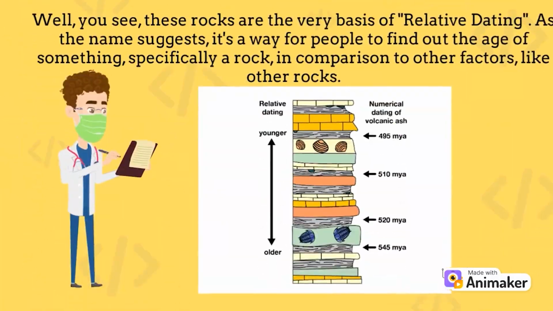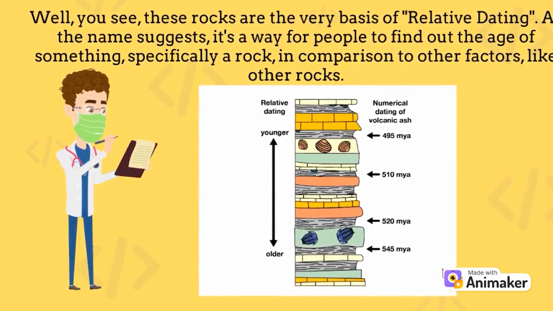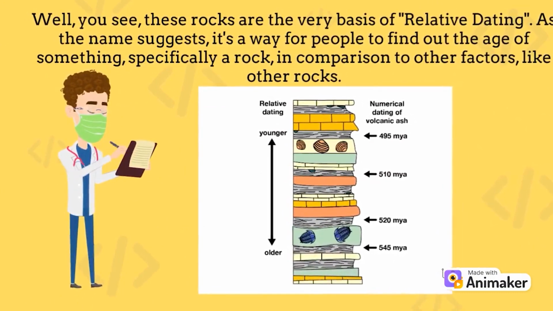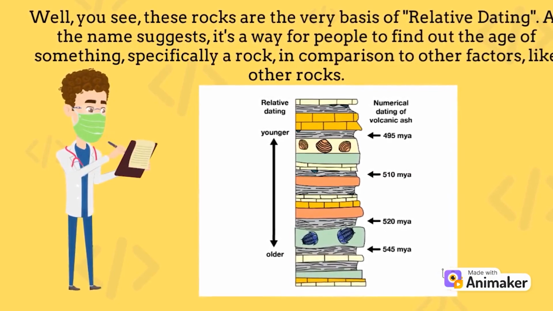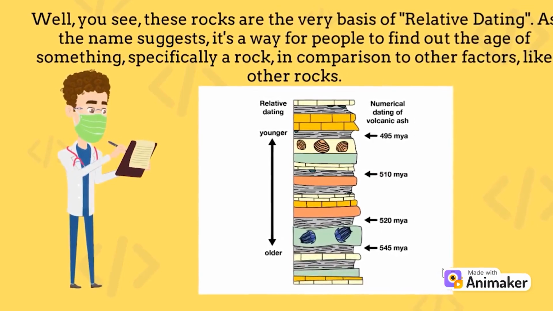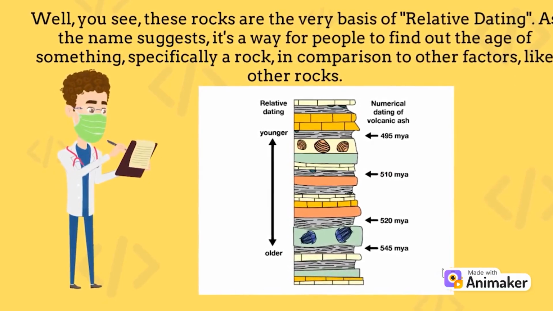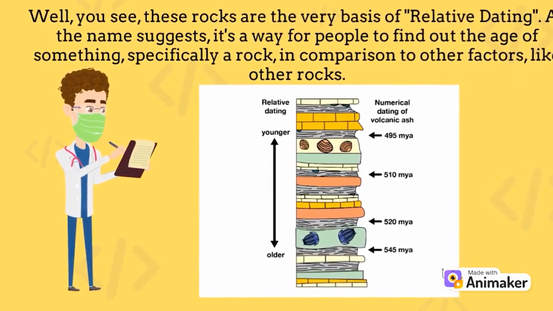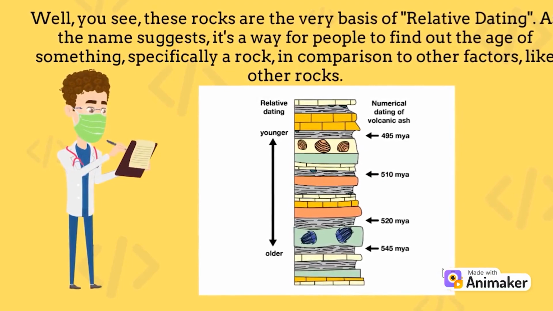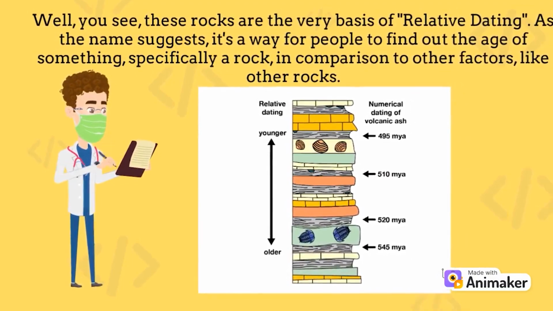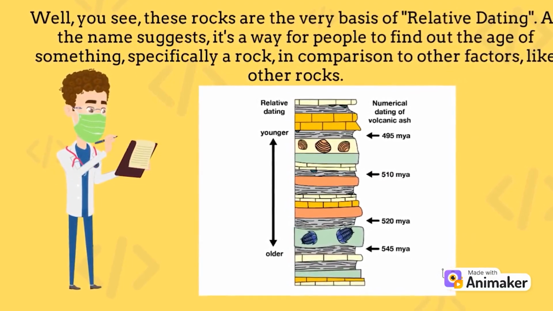But how does this help us find out the age of rocks? Well, you see, these rocks are the very basis of one of the methods of relative dating. As the name suggests, it's a way for people to find out the age of something, specifically a rock, in comparison to other factors, like other rocks. Because of this, it doesn't give an exact value of a rock's age. Instead, it simply tells whether or not a rock is older or younger than another rock.